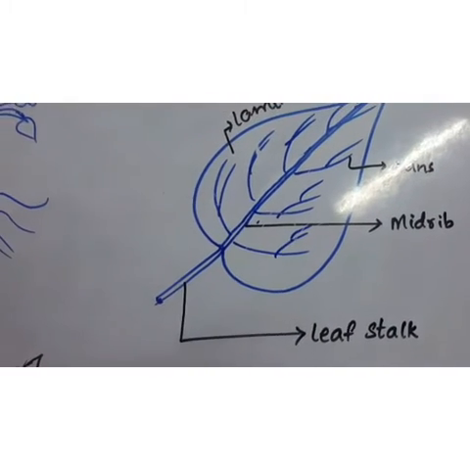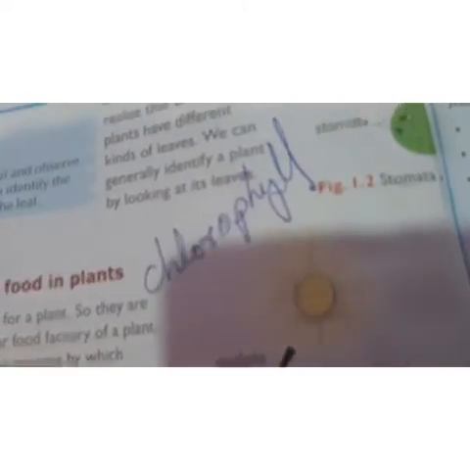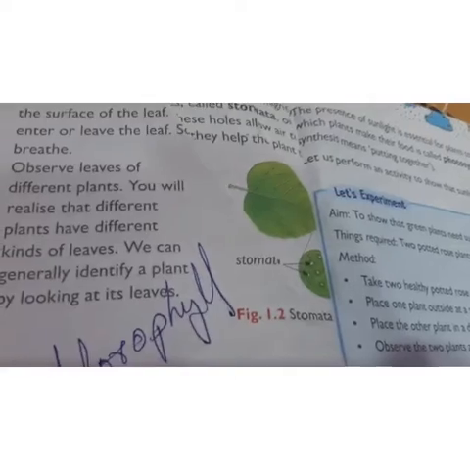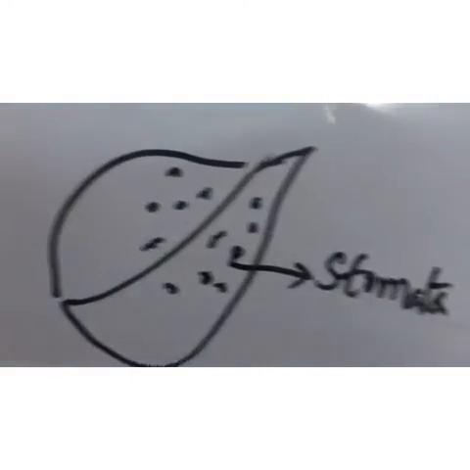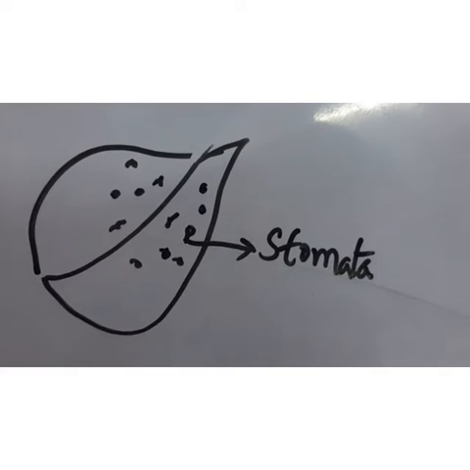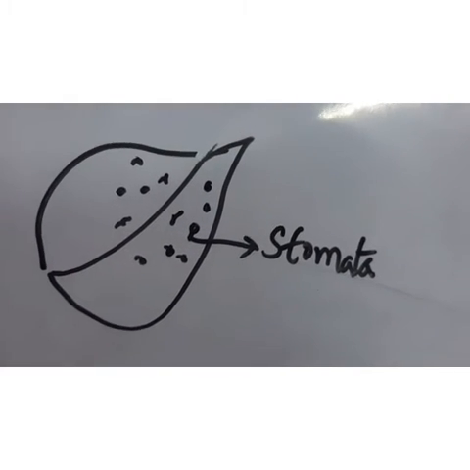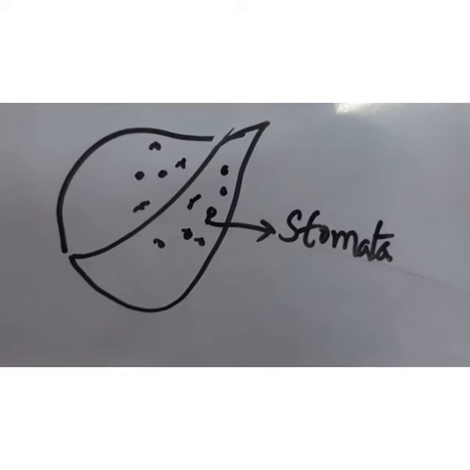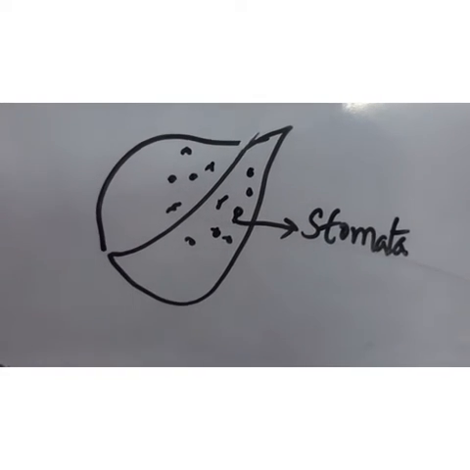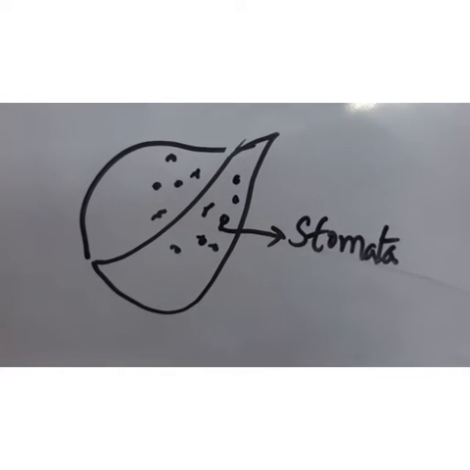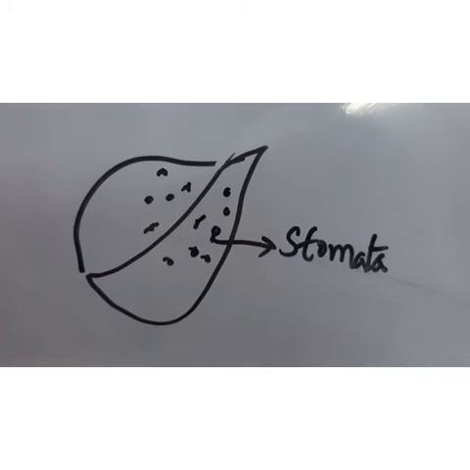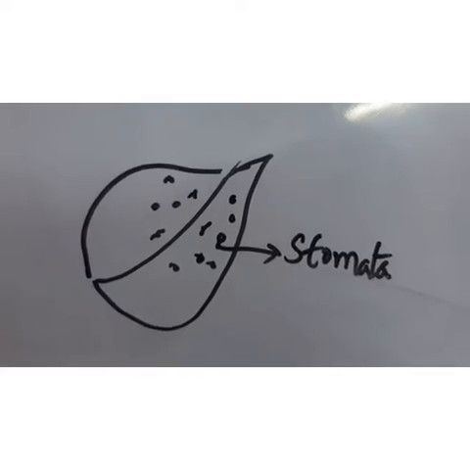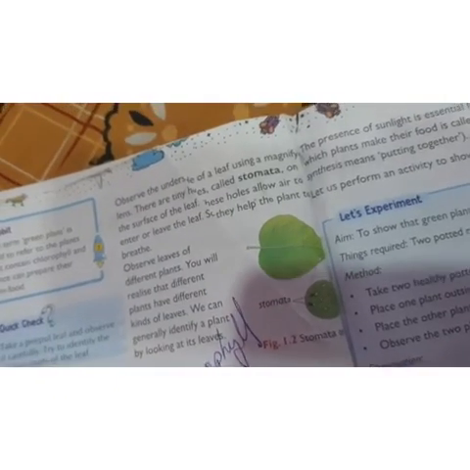Understood everyone? Now if you see this leaf under the microscope, what can you observe? Tiny holes. Those small tiny holes are known as stomata, S-T-O-M-A-T-A. Why are the holes present on the leaf? These holes allow air to enter or leave the leaf. Air passes through these holes only. So they help the plant to breathe.